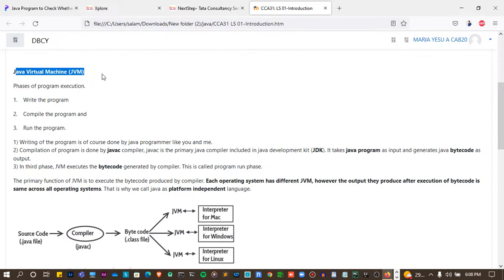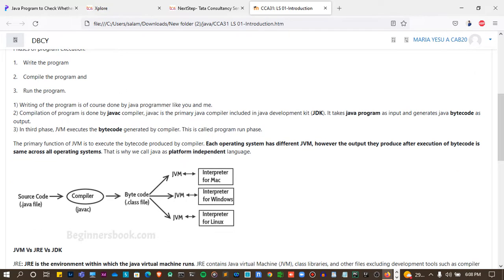Here you can see the Java Virtual Machine, which is called JVM, the task of program execution. First point is write the program. We have to create a class, and inside the class we have to create the method, and then enter a print statement, so that is called writing the program code. Second point is compile the program. We have to compile the program before running. Third point is run the program.